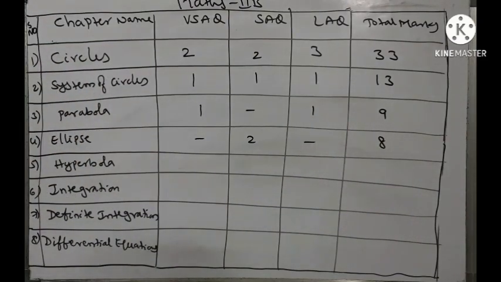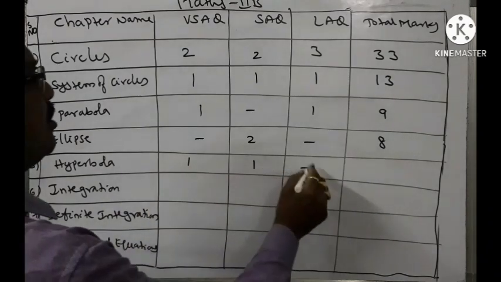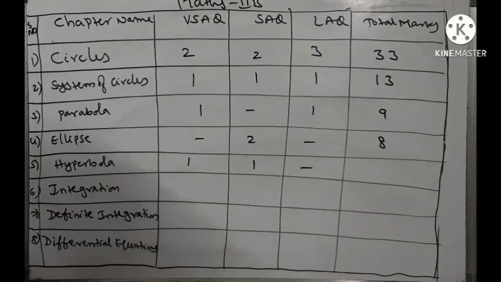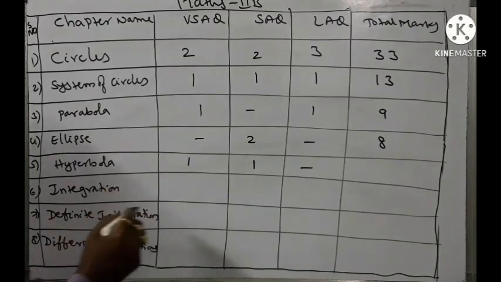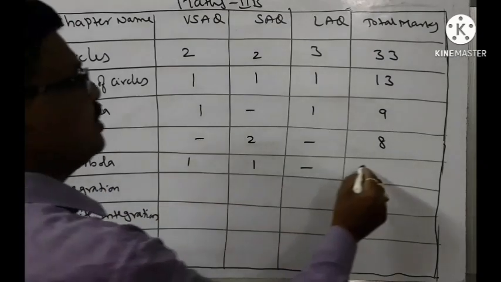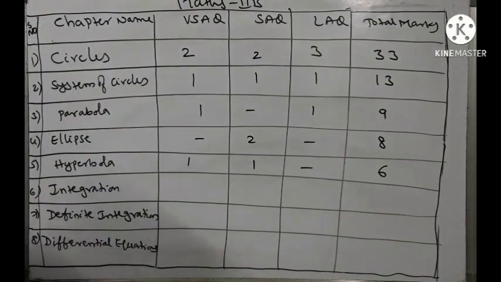And coming to the hyperbola, we are having 1 VSAQ, 1 SAQ, and no LAQs from this chapter. So that's why 2 plus 4, 6 marks weightage is there from the hyperbola chapter.